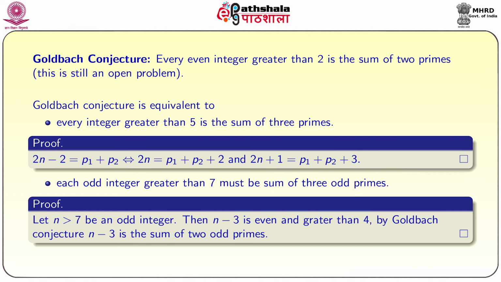Similarly, another equivalence is: each odd integer greater than 7 must be the sum of 3 odd primes. Here also the proof is simple. Let n greater than 7 be an odd integer, then n minus 3 is even and greater than 4. So, by the Goldbach conjecture, n minus 3 is the sum of 2 odd primes.